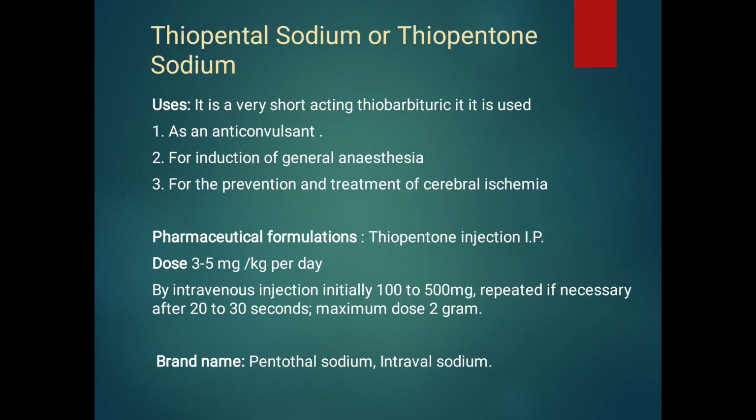Next are the uses of thiopental sodium. It is a very short-acting thiobarbiturate. It is used as an anticonvulsant, for induction of general anesthesia, and for the prevention and treatment of cerebral ischemia. The pharmaceutical formulation is thiopentone injection IP. Dose is 3 to 5 mg per kg per day. By intravenous injection, initially 100 to 500 mg, repeated if necessary after 20 to 30 seconds, and the maximum dose is 2 gram. Brand names are Pentothal Sodium and Intraval Sodium.